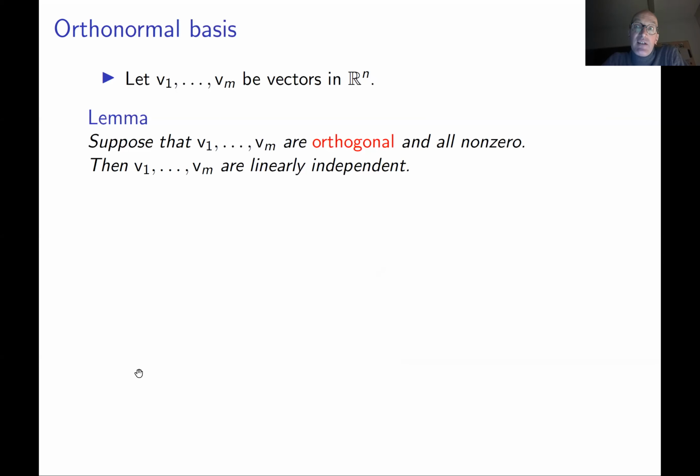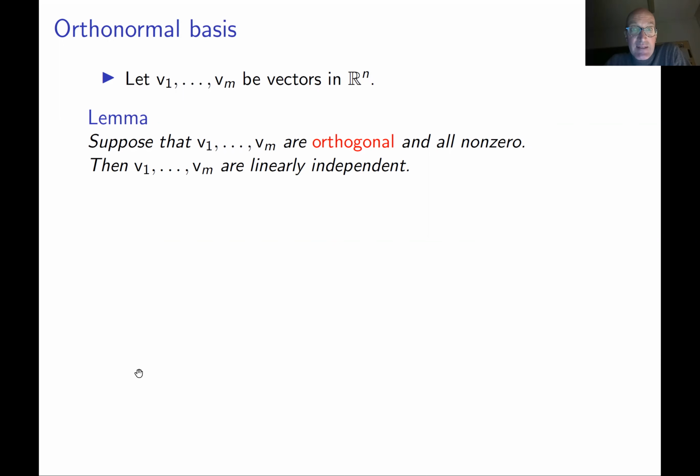You assume that the orthogonal vectors are linearly dependent, and then you write down the expression that the linear combination is the 0 vector, and then you take a dot product with each vector in the list, and this immediately gives you that all coefficients in this sum must be 0, provided that all vectors in your collection are non-zero. Basically, this is the sketch of the proof. We're not going to do it here, but I strongly suggest to prove this lemma by yourself.